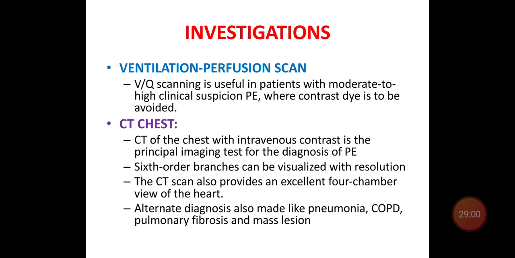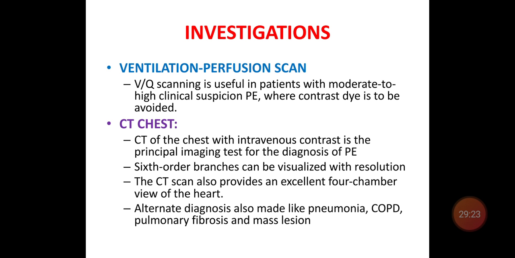CT chest with IV contrast is the principal imaging test for diagnosis of pulmonary embolism. In this, we can visualize sixth order branches with high resolution. This CT scan also provides an excellent four-chamber view of the heart.